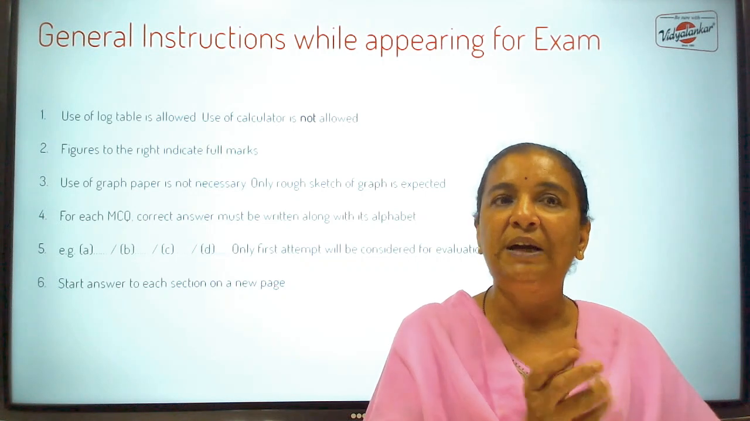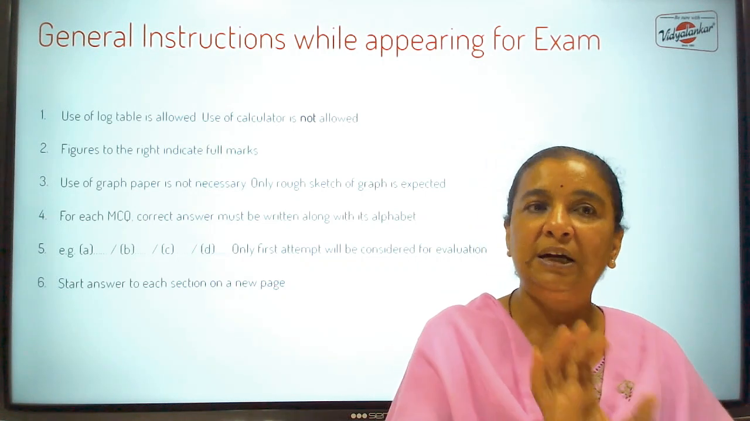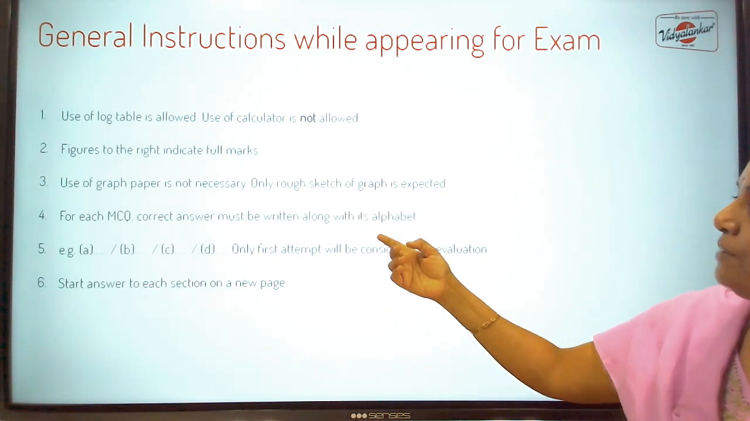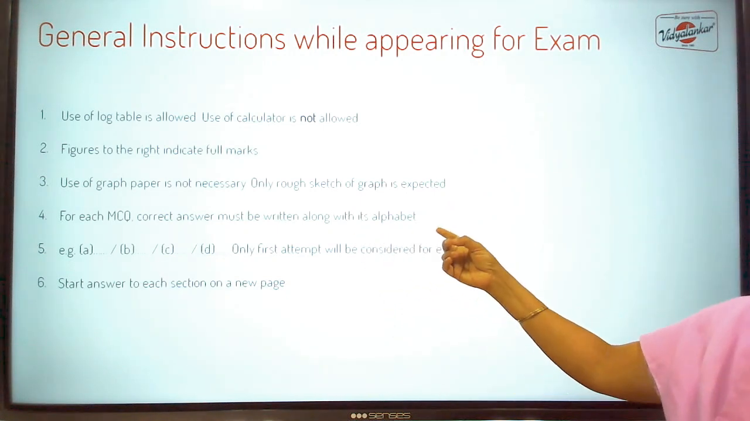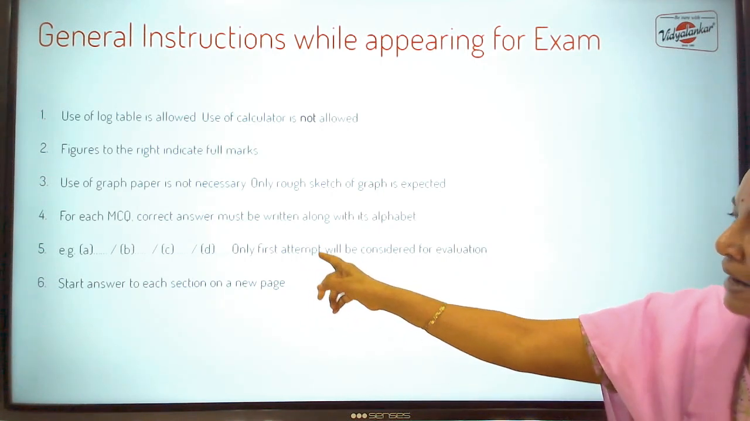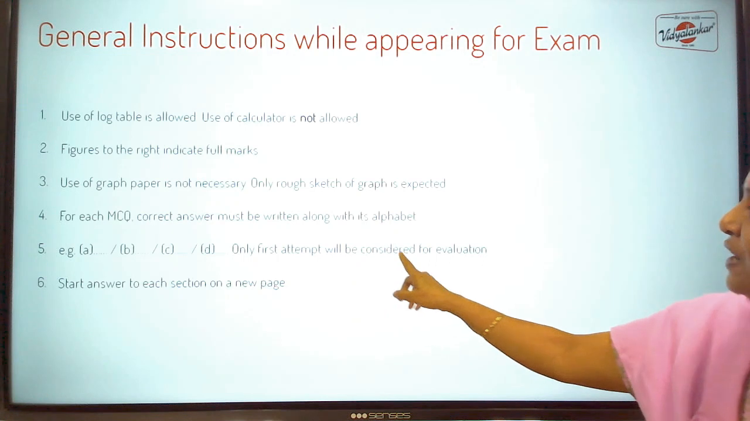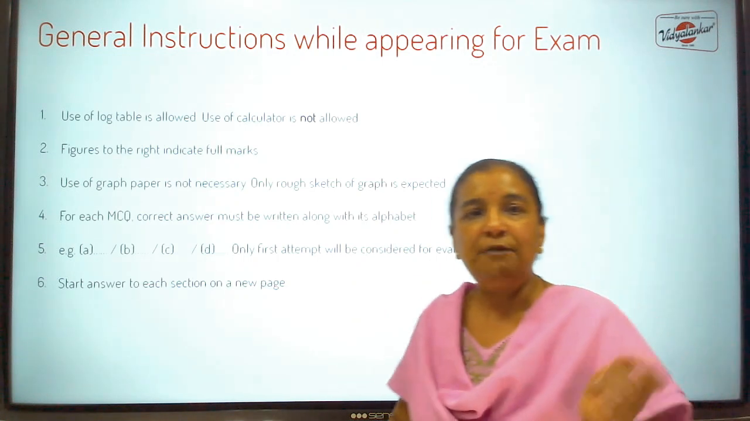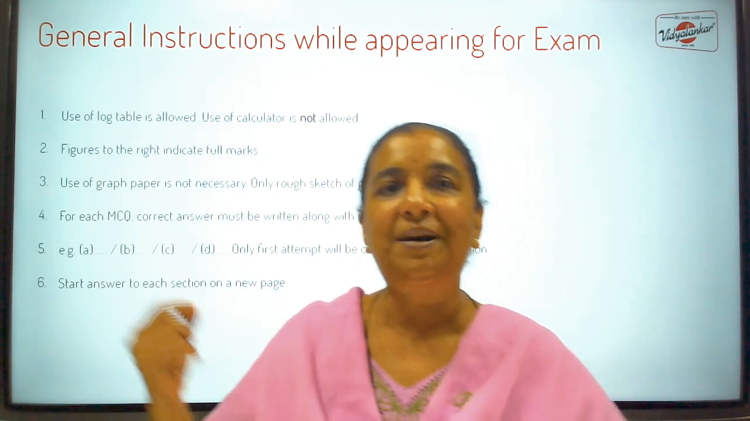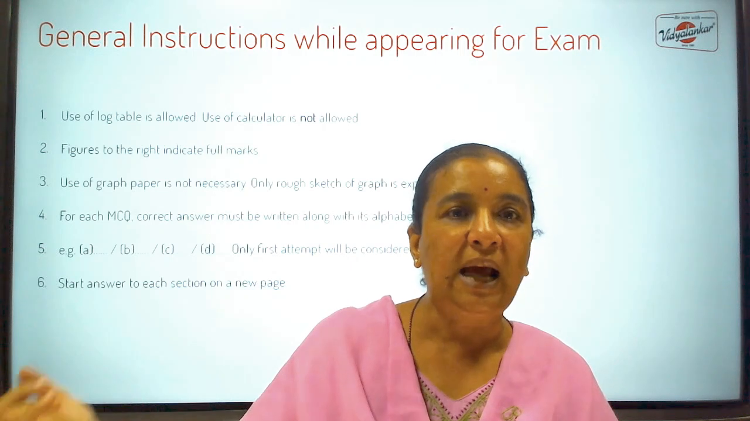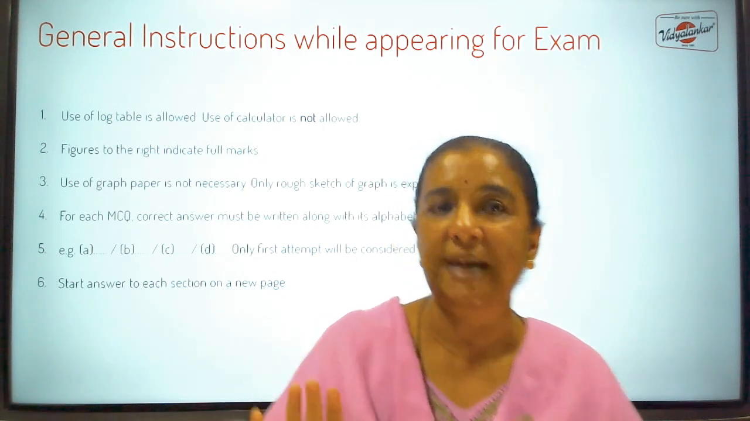Though it is rough, it should not be very haphazard. It should be a good presentation. For each MCQ, correct answer must be written along with its alphabet. For example, A and then the answer. Only first attempt will be considered for evaluation. As I said, if you cancel the answer once and write the answer again, no marks will be given for the answer which you have written for the second time.